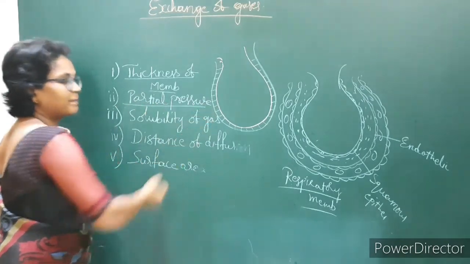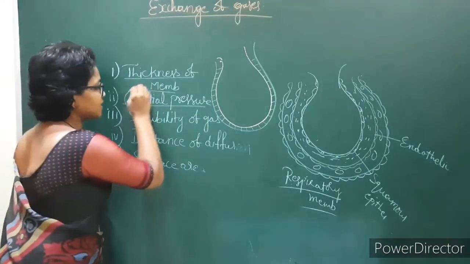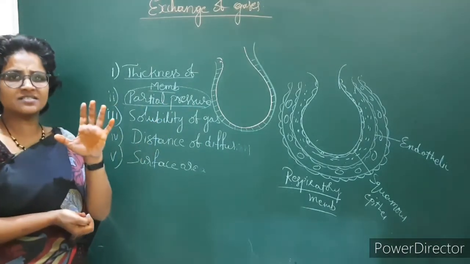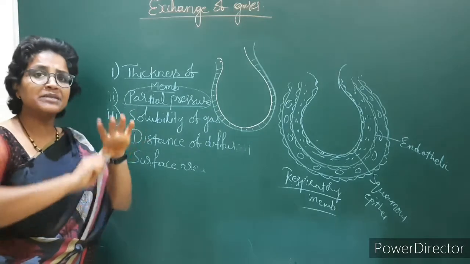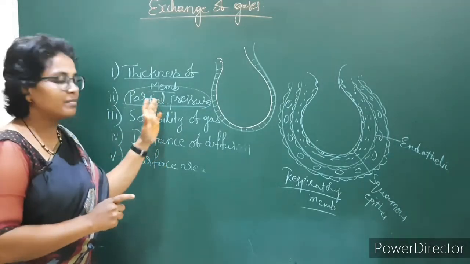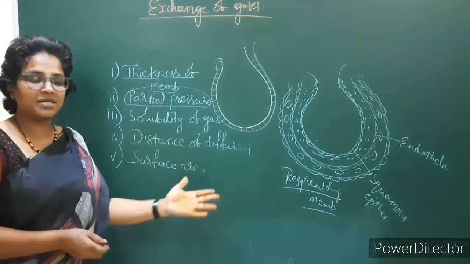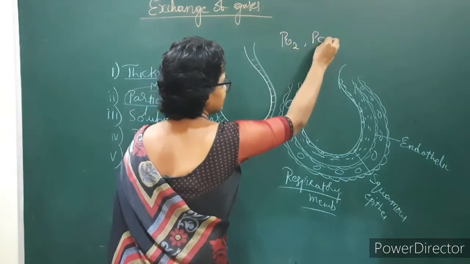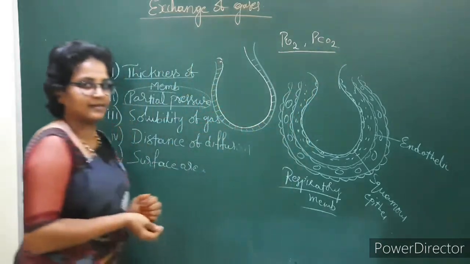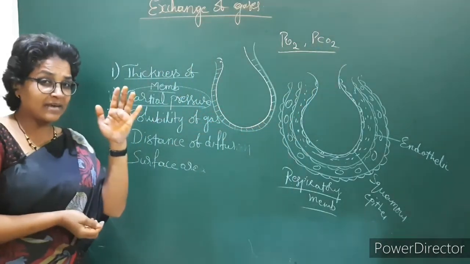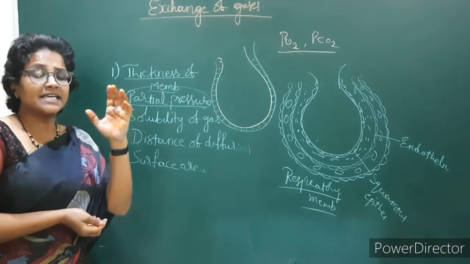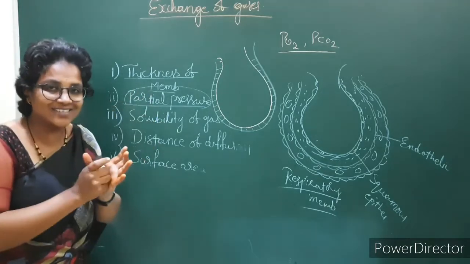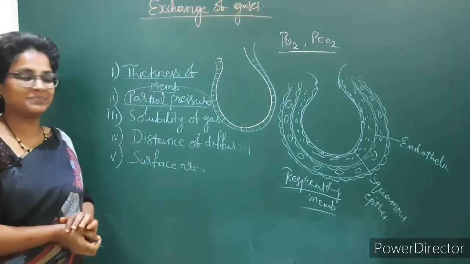And the partial pressure. What is partial pressure? Each gas exerts its own pressure in the mixture of gases. That is called partial pressure. The partial pressure of oxygen and the partial pressure of carbon dioxide are represented like this. I am explaining what partial pressure is: each gas exerts its own pressure in a mixture of gases.